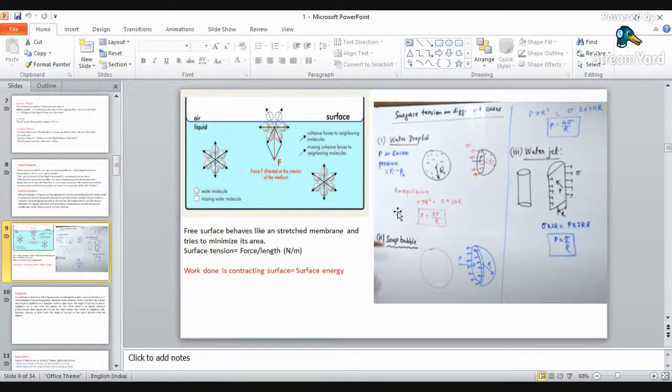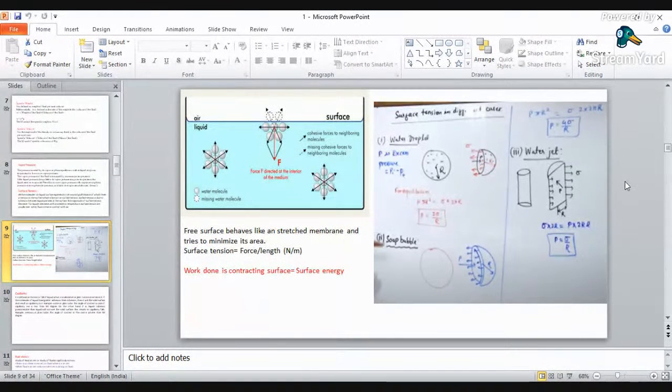Now see, surface tension is defined mathematically as force per unit length. Suppose these molecules are contracted by a force; this force divided by its surface length will be termed your surface tension, and its unit is Newton per meter. Here I have taken three examples of surface tension: a water droplet, a soap bubble, and a water jet.